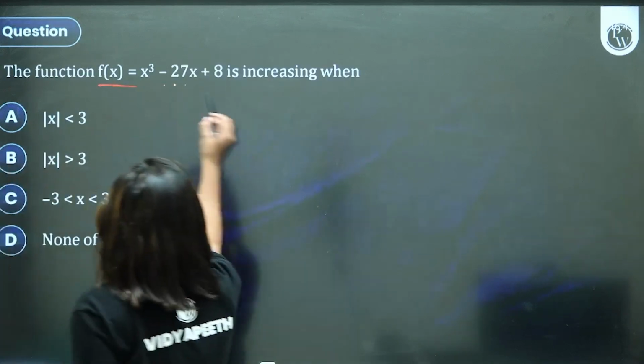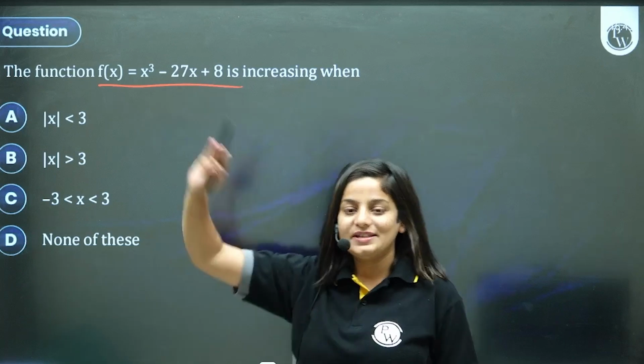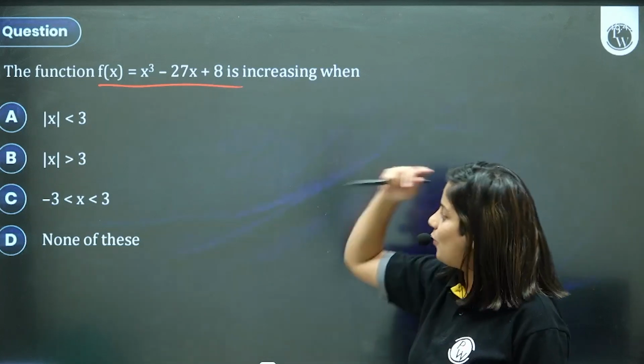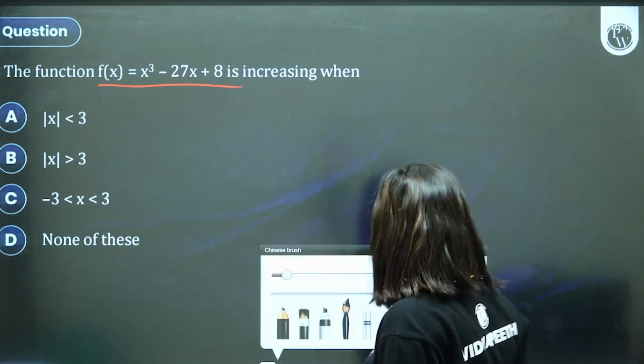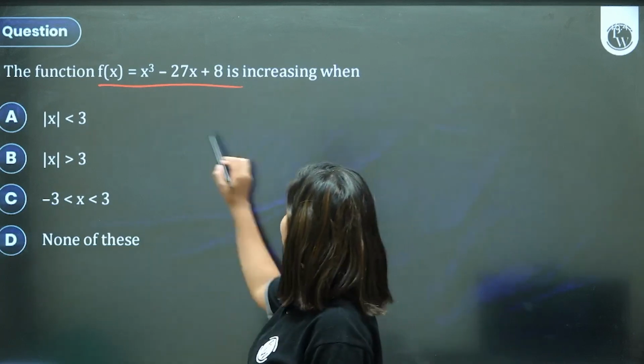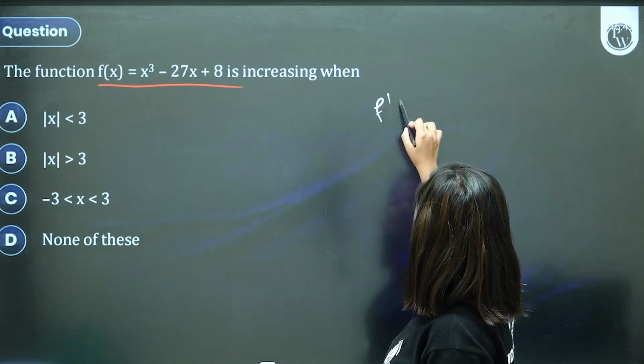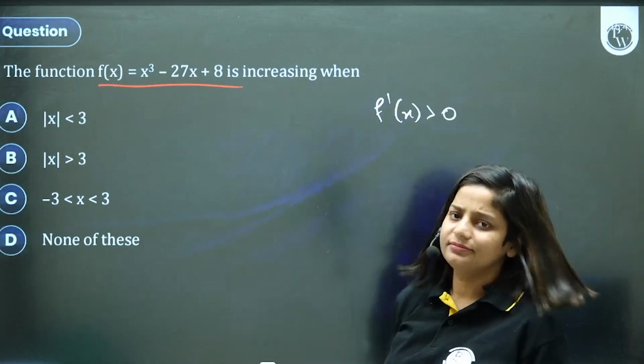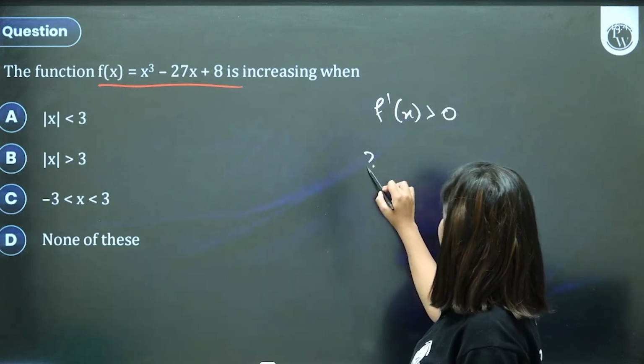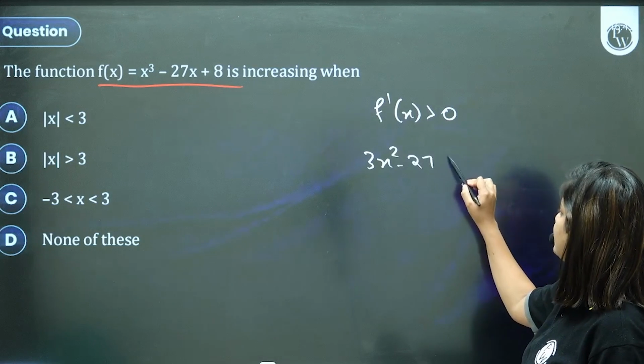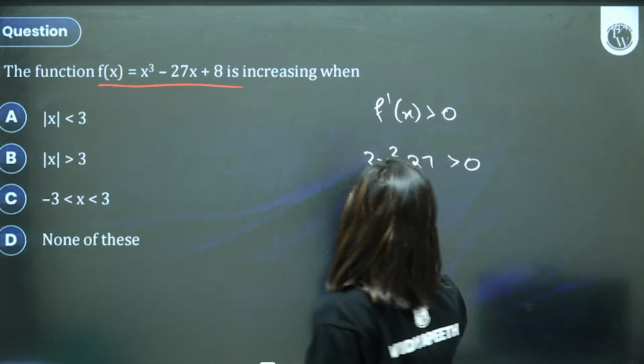Another function. Now moving on to AOD. This function is increasing. What is the value of x? If the function is increasing, its derivative is greater than 0. So what is the derivative? 3x square minus 27 is greater than 0.